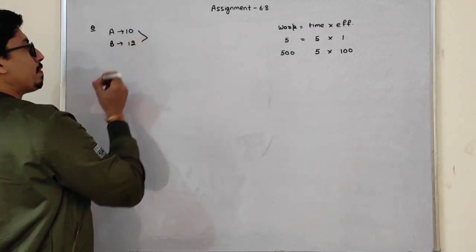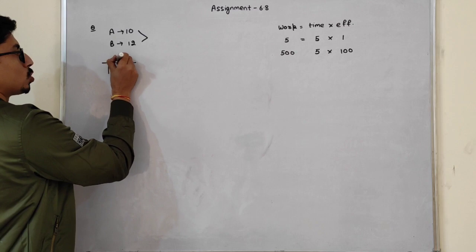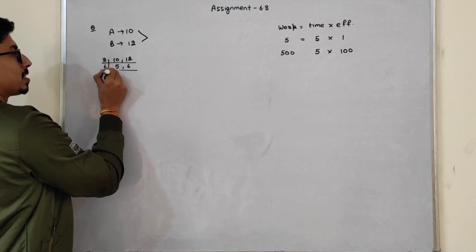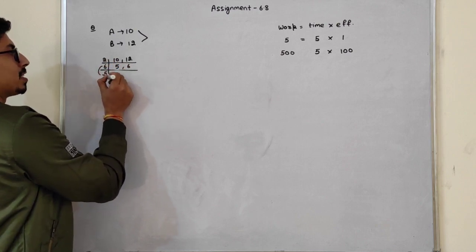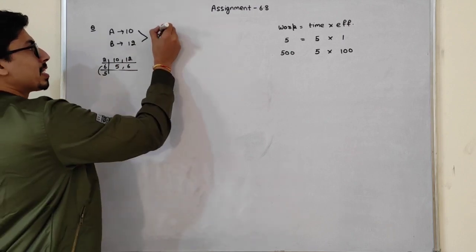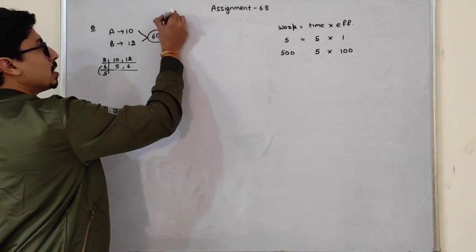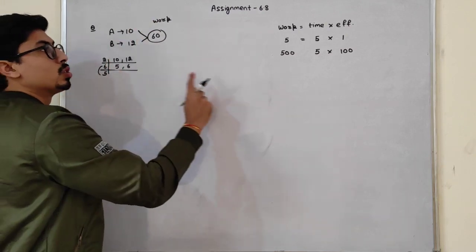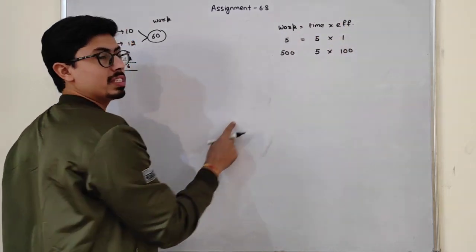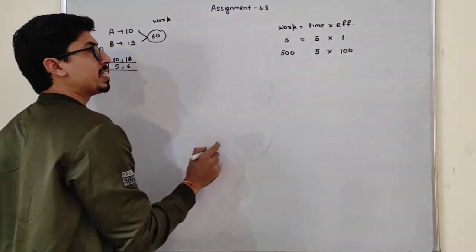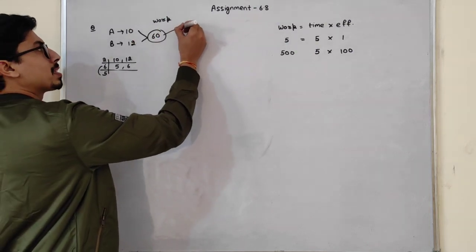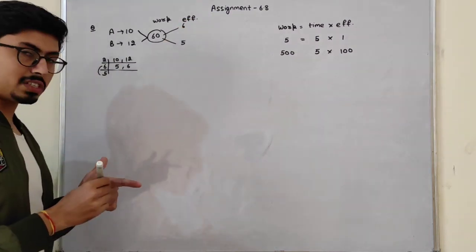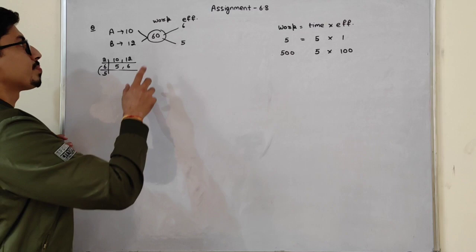So if I take the LCM of 10 and 12, students, 5 sixes are 30, 6 fives... so 5, 6 are 30 and 2, so 60 will be the LCM. This 60 will be my work. And students, see, this is the time, this is the work. We know the formula: work is equal to time into efficiency. If I divide work by time, it will be efficiency. So dividing work by time, it will be 6 and this will be 5. So these are our efficiencies. You can check it by yourself.